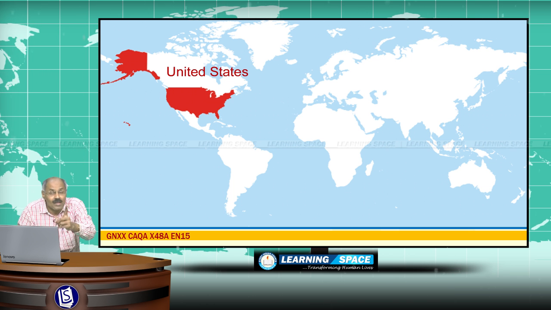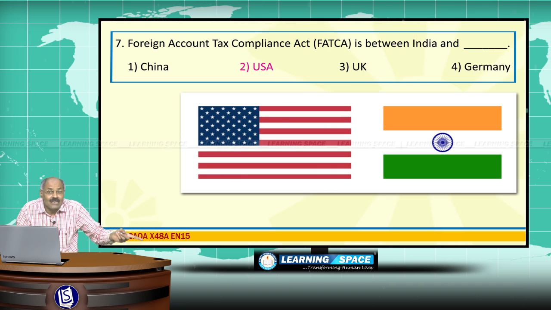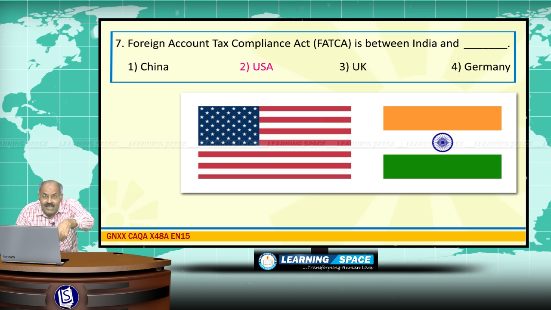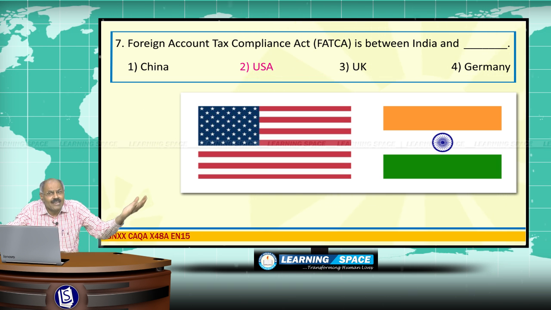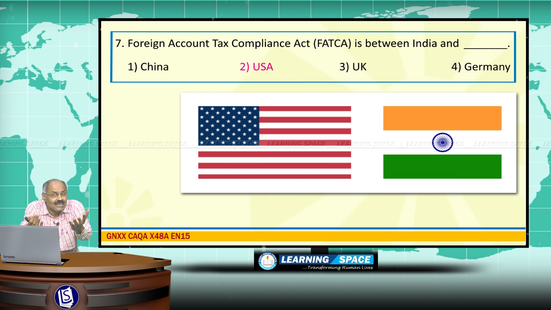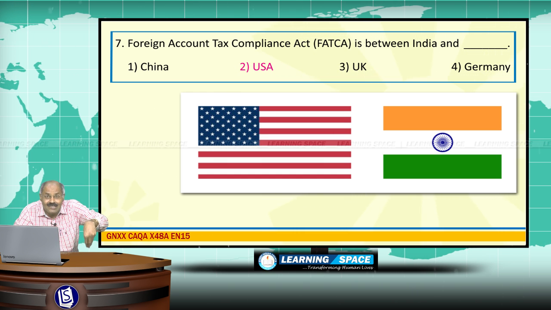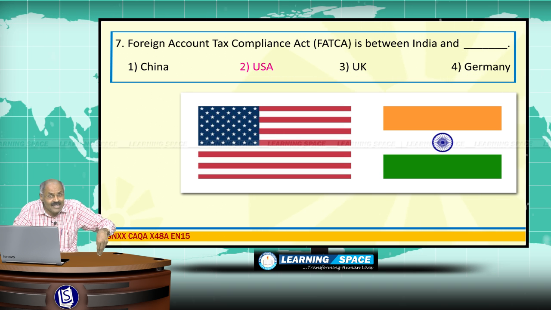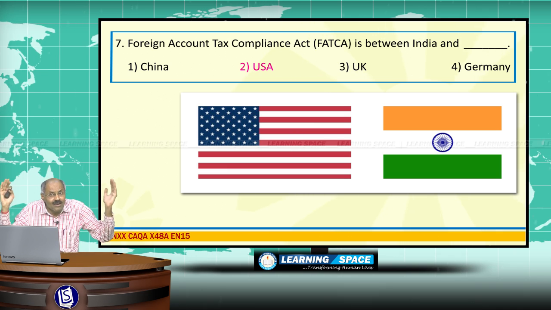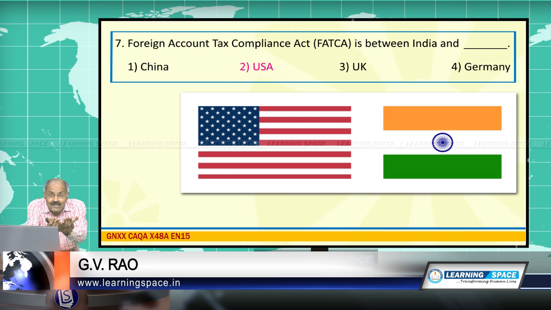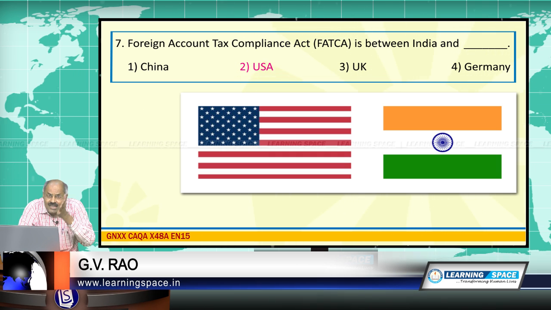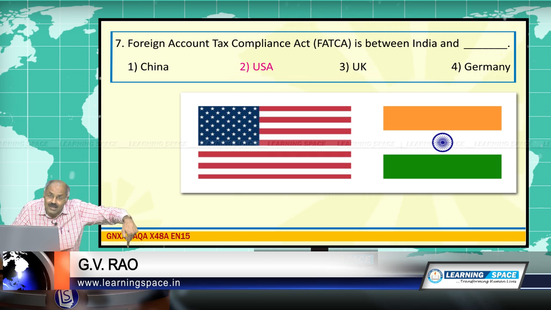And at the same time, please don't forget MCAA, Multilateral Competent Authority Agreement. That is the agreement among several nations. Already more than 90 countries expressed their willingness. More than 60 countries already signed. India signed already in the month of June. So this Multilateral Competent Authority Agreement is with regard to automatic exchange of information among these countries from 2017.